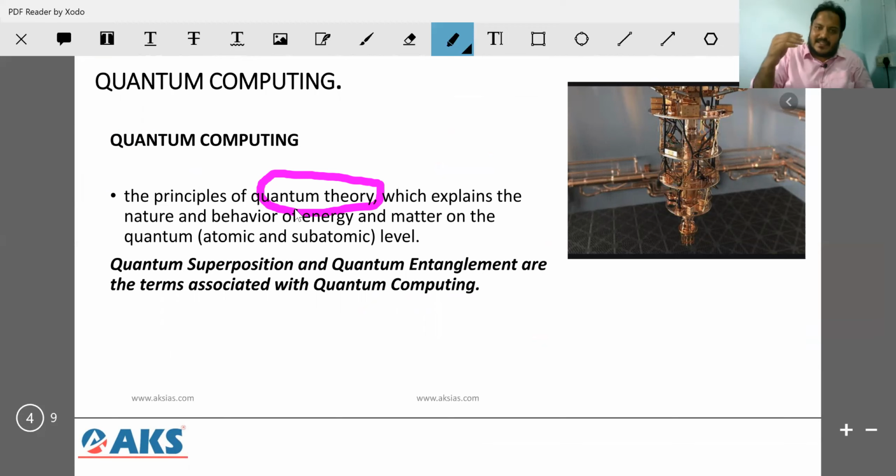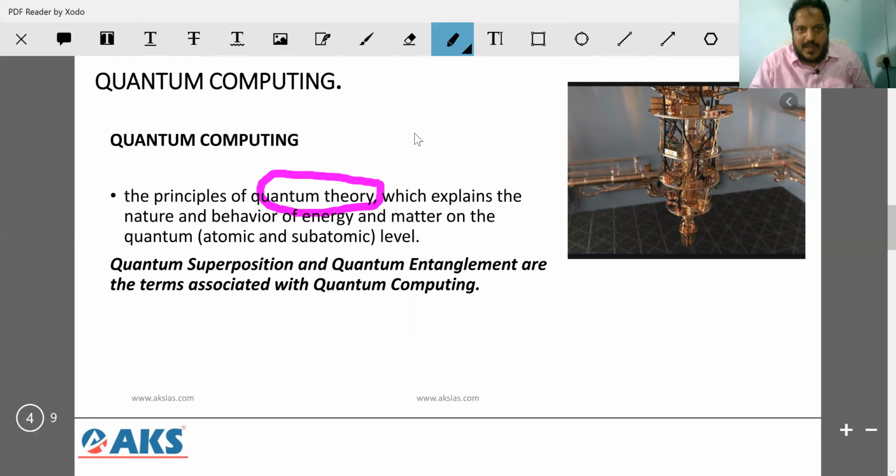In the same way, there are subatomic particles and atoms. They behave differently when you observe them and when you don't. How? We don't know. For example, an electron when observed behaves like a wave. When not observed, it behaves like a particle. Got the idea?